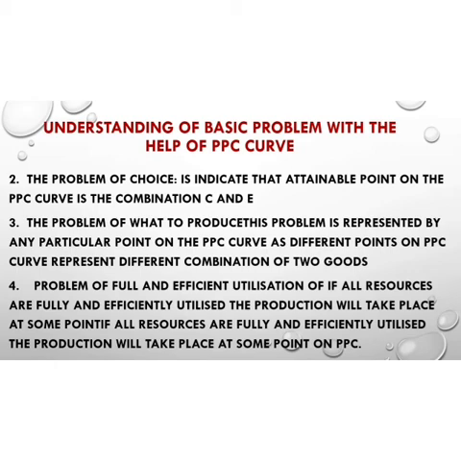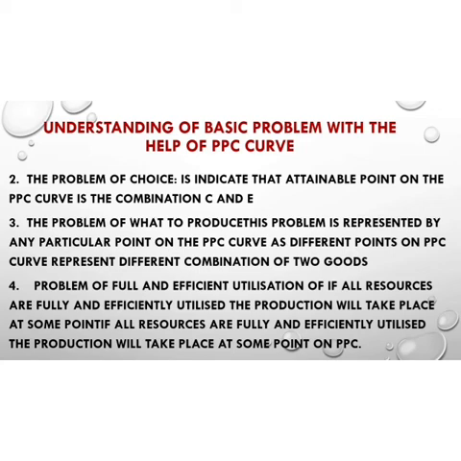But when we choose the point H, as we saw in the last slide, there is an underutilization of resources, and when we choose the points C and E, it is a full utilization of resources, but point H is unattainable, so we are not able to reach the point H. So every economy will determine the production of goods and services at the different combinations which are shown on the PPC curve, and they will not choose a point which is below the PPC curve, and above is not possible because we do not have the resources.